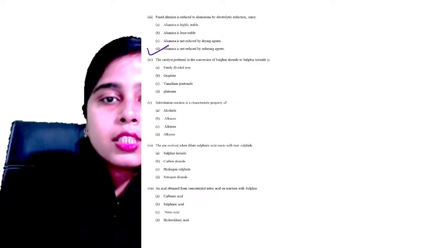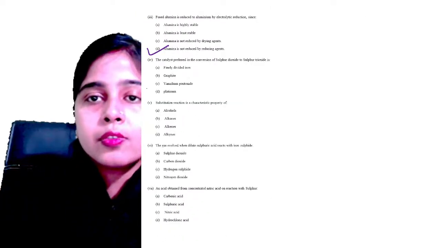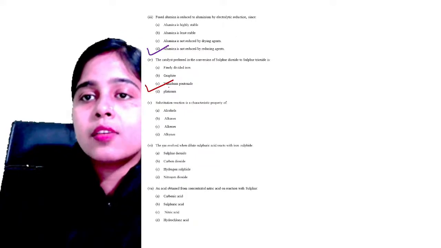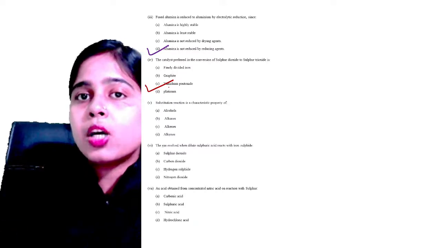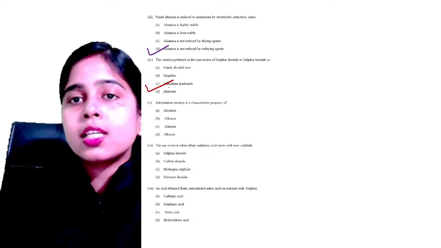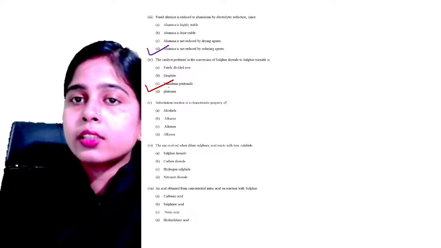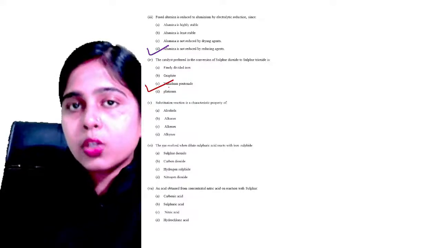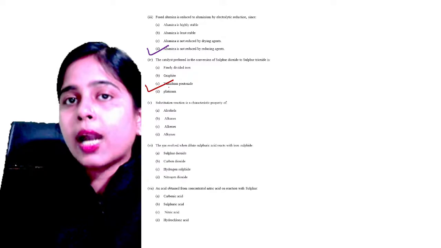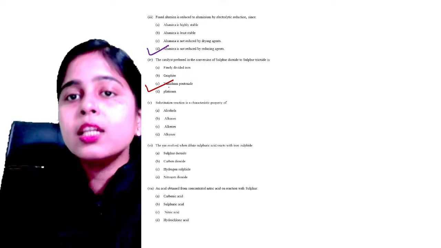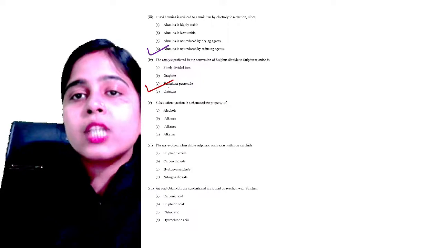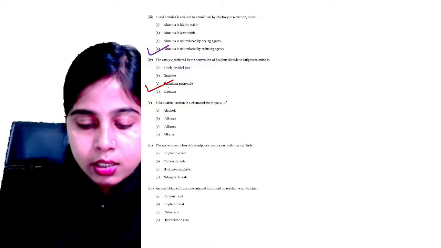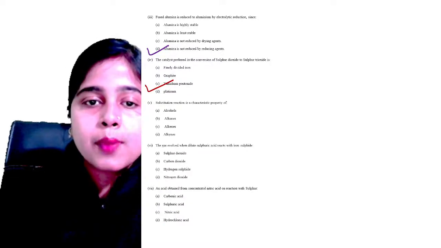So see, what is written over here is that vanadium pentaoxide is the catalyst preferred in the conversion of sulfur dioxide to sulfur trioxide. Why is it preferred? Because platinum is very costly. Okay, it is costly, but you put it in once and then the process keeps going, so no problem. But the thing is that there are impurities of arsenic present in the sulfur dioxide, which can easily poison your platinum, which is a very expensive catalyst. That's why we do not use platinum. We generally prefer vanadium pentaoxide, which is much cheaper than platinum. Clear? Yeah, very good, Rahul. Yes, of course, absolutely correct.